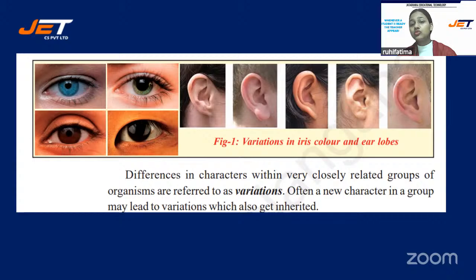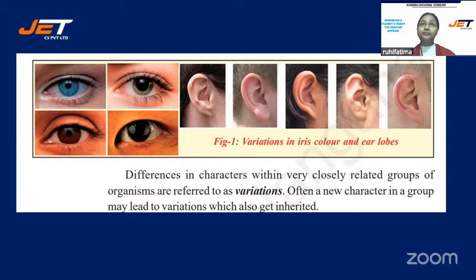Difference in characters within very closely related groups of organisms are referred to as variations, means slight differences in characters. For example, the color of the eyeball. Some people have blue, some green. Most common is brown and black. So often a new character in a group may lead to variation, which also gets inherited.